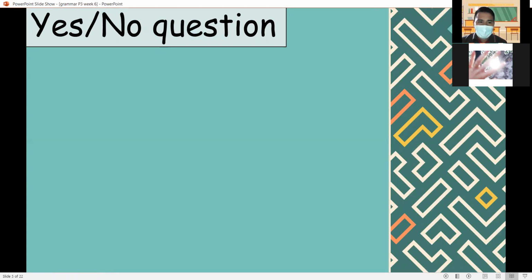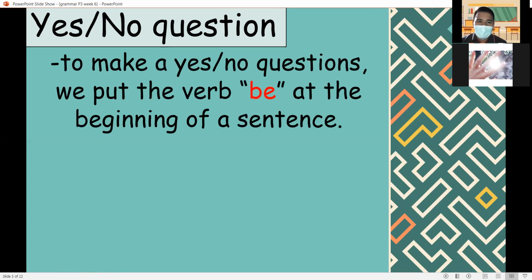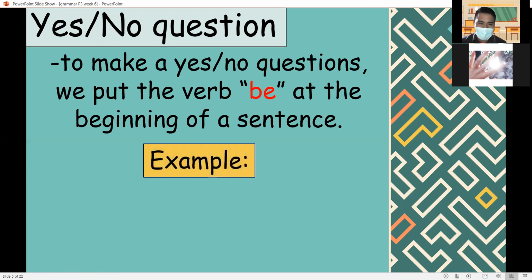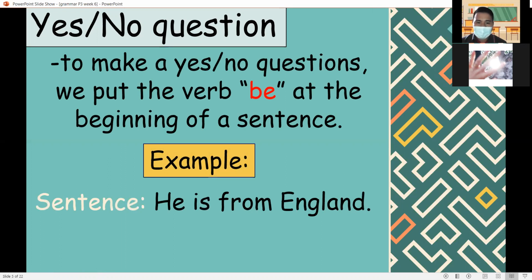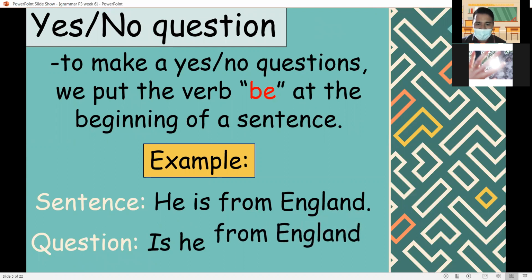Now let's learn the yes or no question. To make a yes-no question, put the be verb at the beginning of the sentence. Example: he is from England. To make it a question, we put the be verb at the beginning. Is he from England?